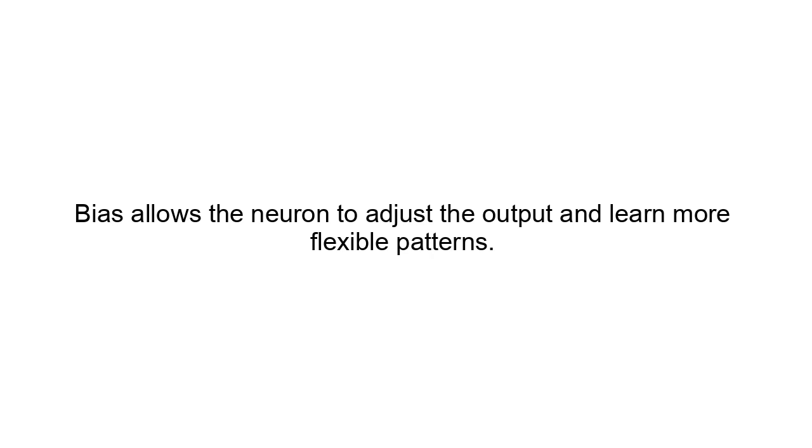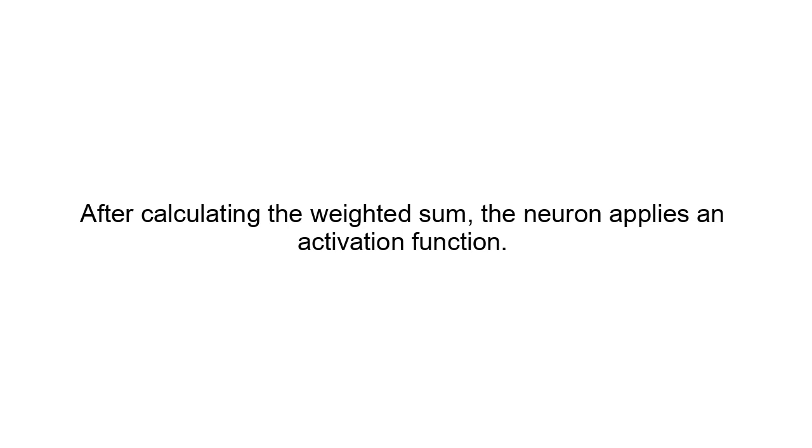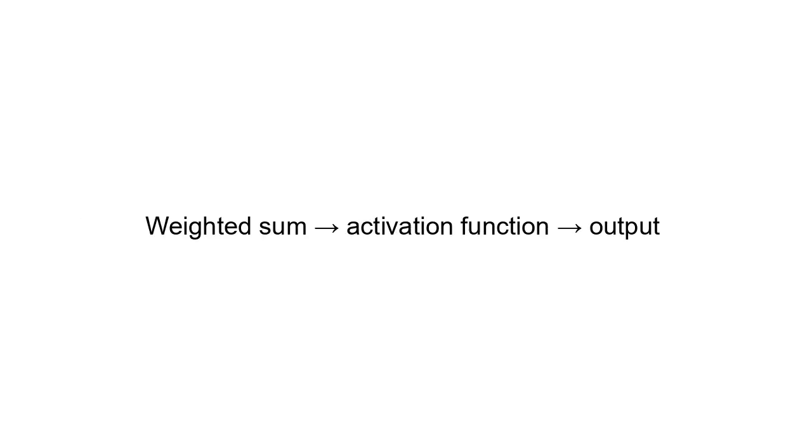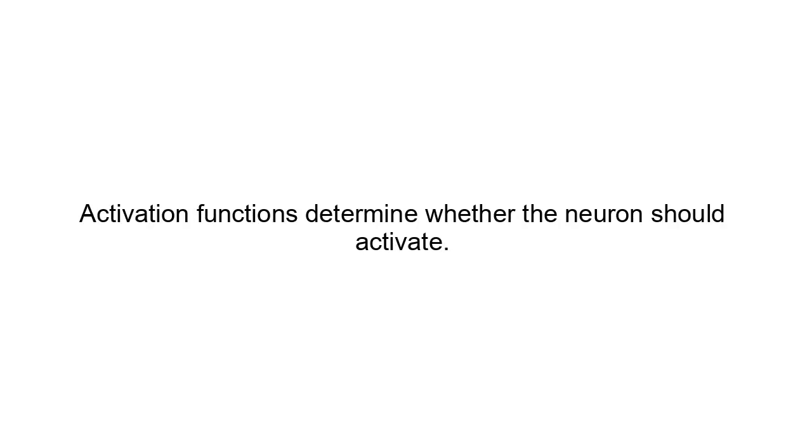Weighted sum, activation function, output. Activation functions determine whether the neuron should activate. Common activation functions include ReLU, sigmoid, tanh, and softmax. Activation functions allow neural networks to learn nonlinear relationships.